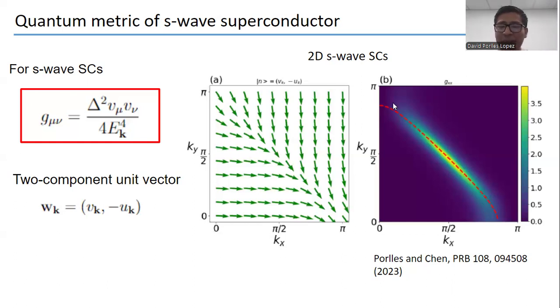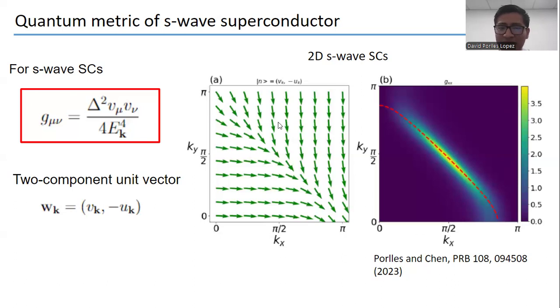We can see that the quantum metric is very large near the Fermi surface. That is because below the Fermi surface, the eigenstate is more electron-like, and above it is more hole-like. So near the Fermi surface, because of this change, the quantum metric is very large.